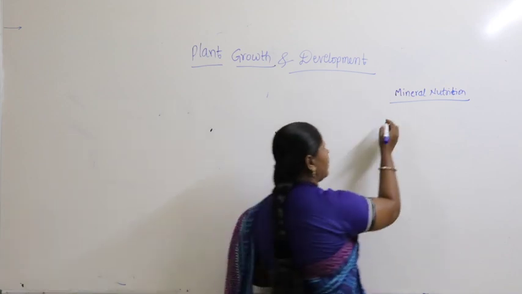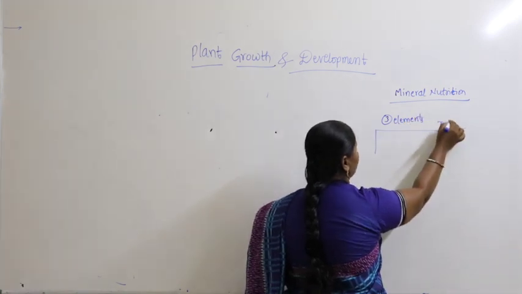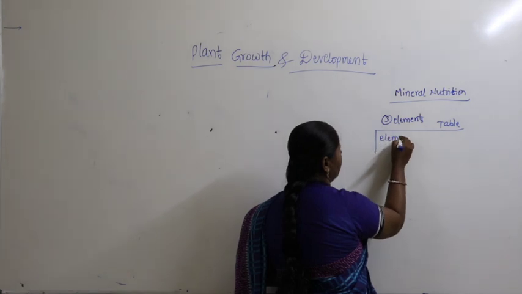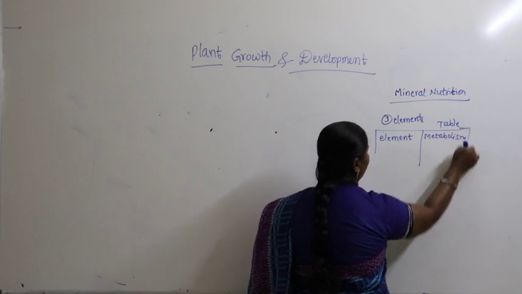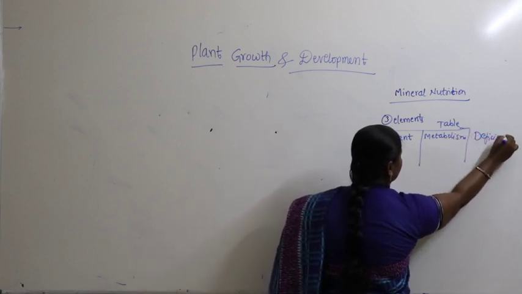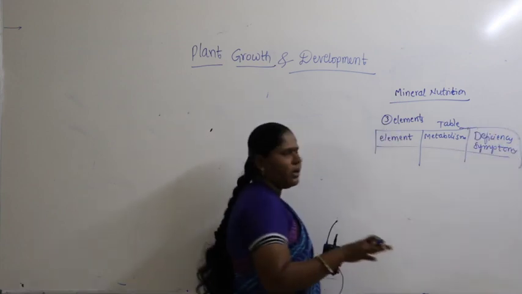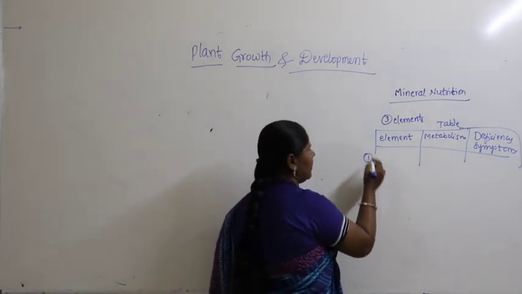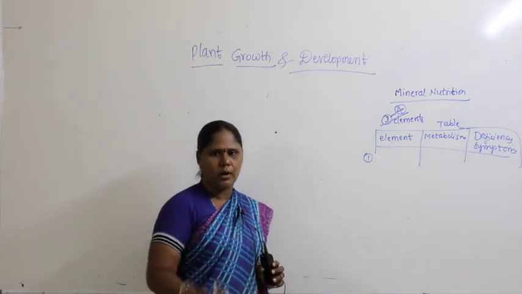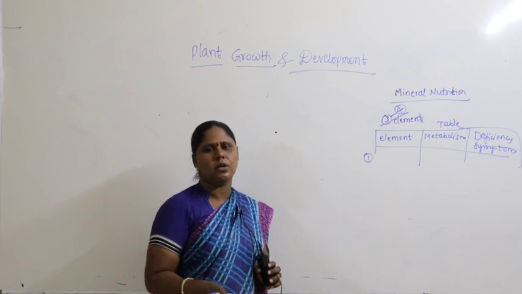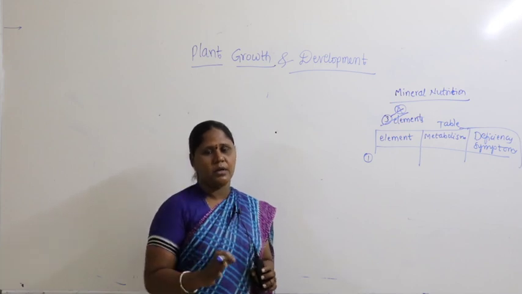Every day try to practice 3 elements. Make one table, and in that you write down the first element and its metabolism or importance, and then you write down the deficiency symptoms. Like this you can make one table, write down the first 3 elements. Every day you can practice 3 to 4 elements. Mineral nutrition, you have to practice every day, 3 to 4 elements. Make sure that when you practice, only then can you remember all the important points related to that. Otherwise it's quite difficult for people to remember.